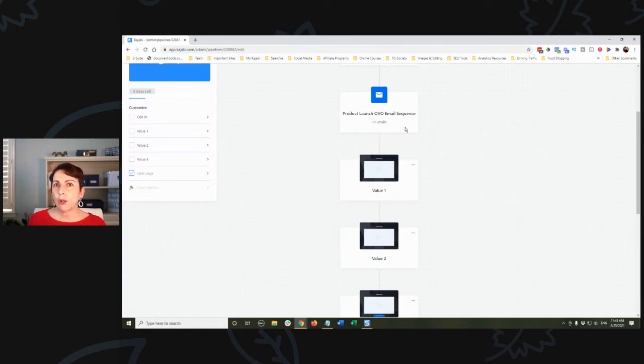My members all used an event, and the event was the day of their challenge opening up. So there were emails that went out before on a set schedule, before the event. On the day of the event, the emails inviting people to start consuming the content every day started going out. And then after the event, as they opened their carts and as they closed their carts. So they used events instead of just this email sequence. The email sequence was tied to the event, the day the challenge started.